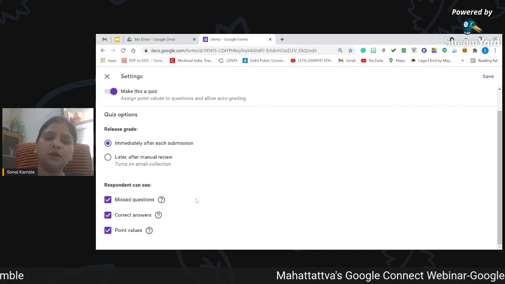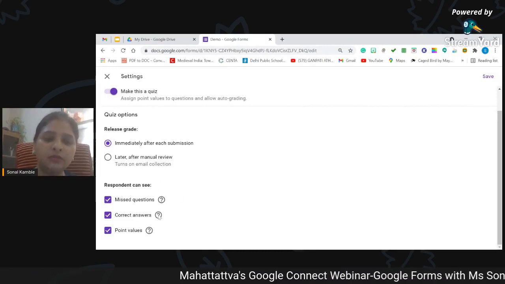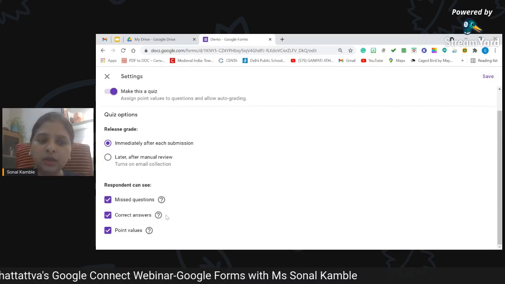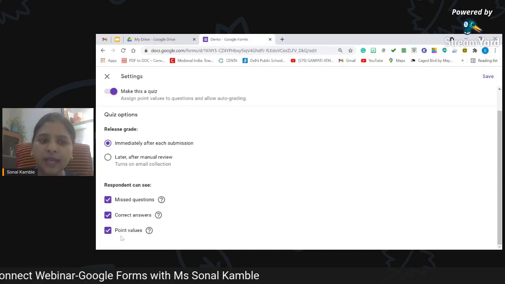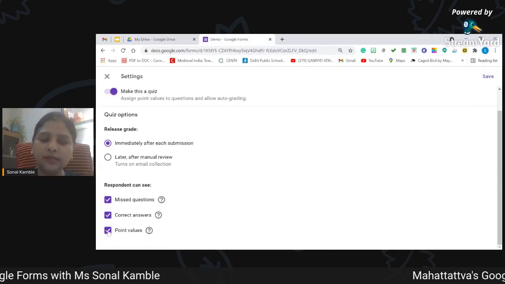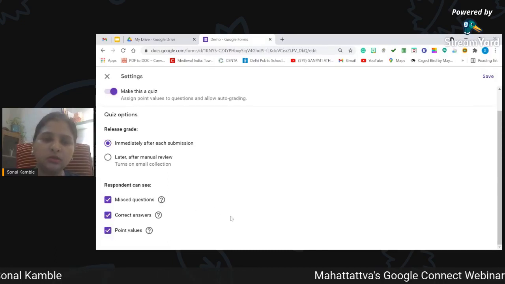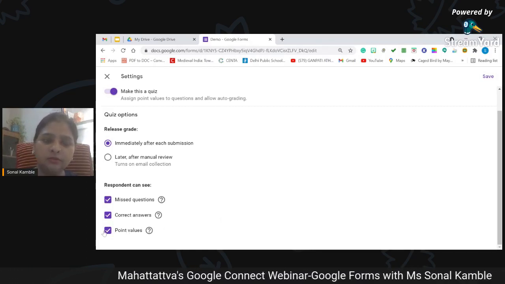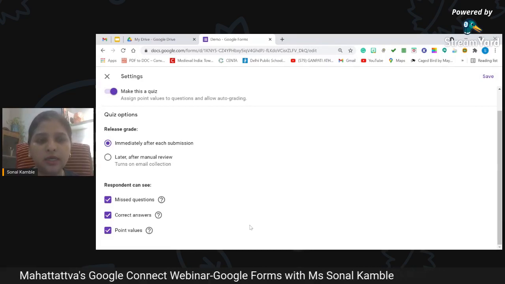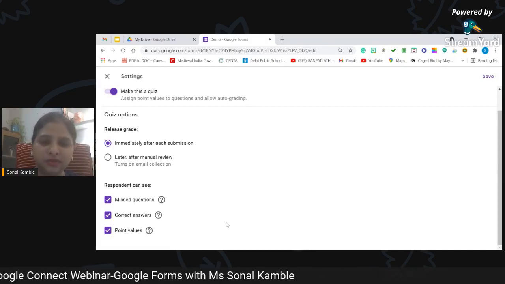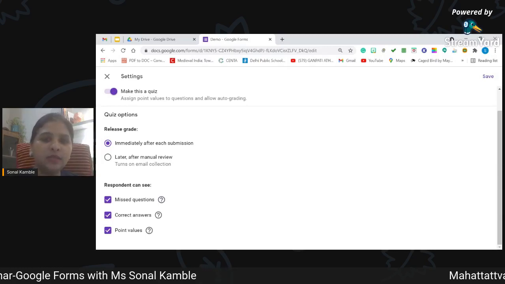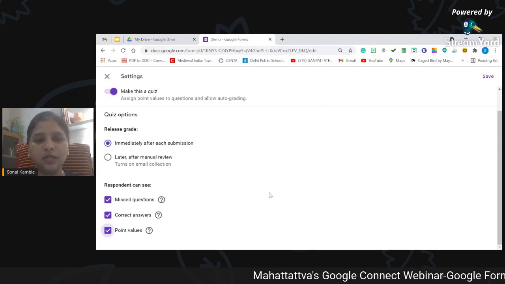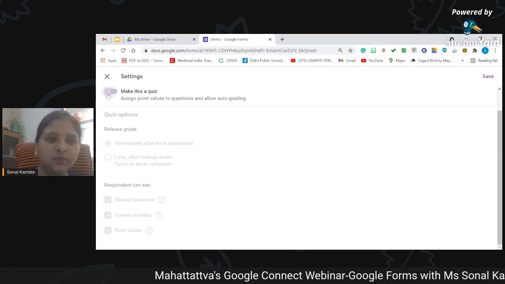And here you can make these things visible to your respondent, whether they have missed any questions while solving, and the correct answers they can see, and the point values. You can uncheck these point values if you don't want your students to know how many marks they have scored, and they will not be able to see the scores unless you release the score. But point values, if it is for a 1 mark question, they will be able to see that this question carries 1 mark. So I'll just keep it as it is, and I'll uncheck this because this is not a quiz.